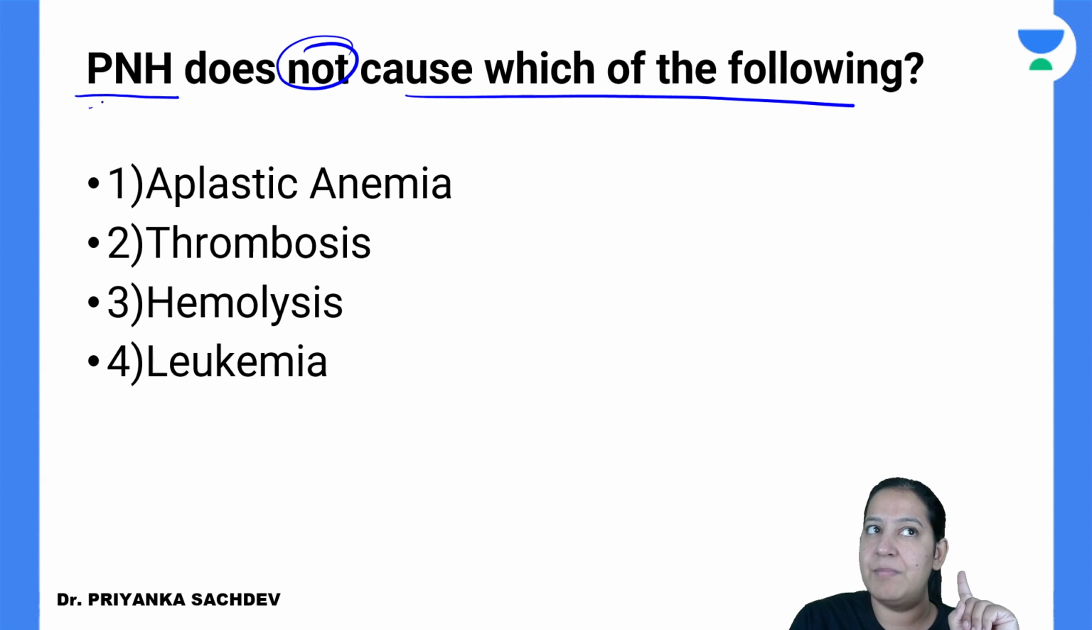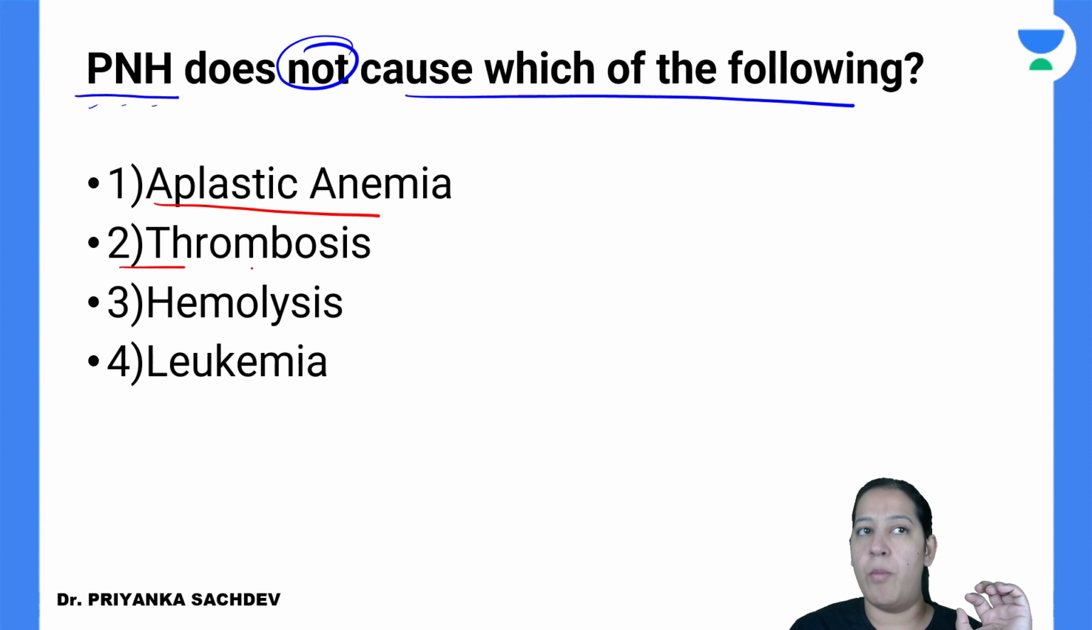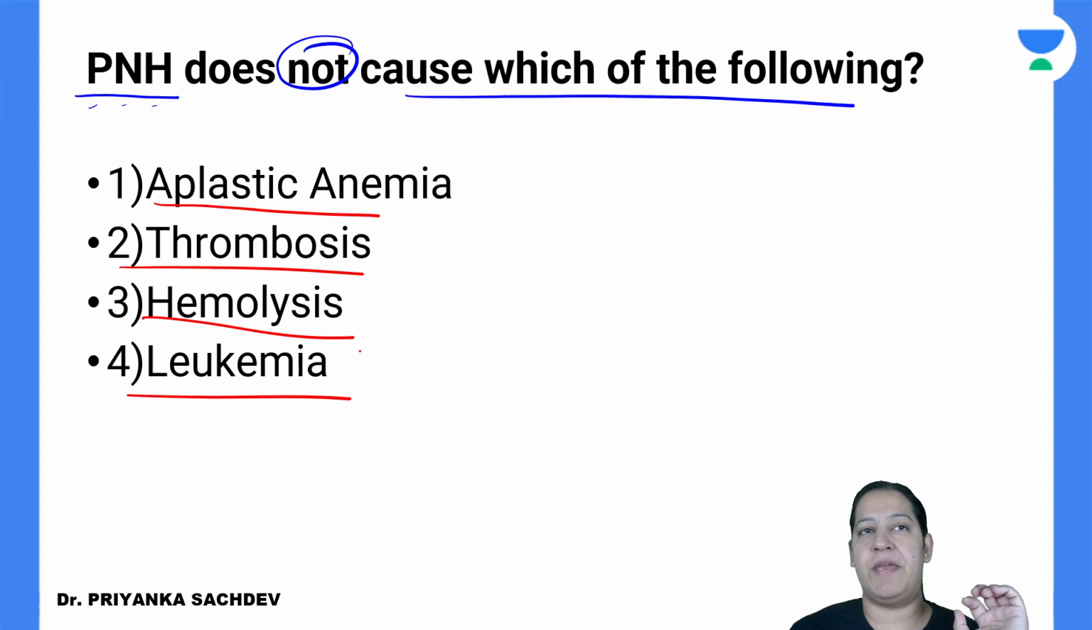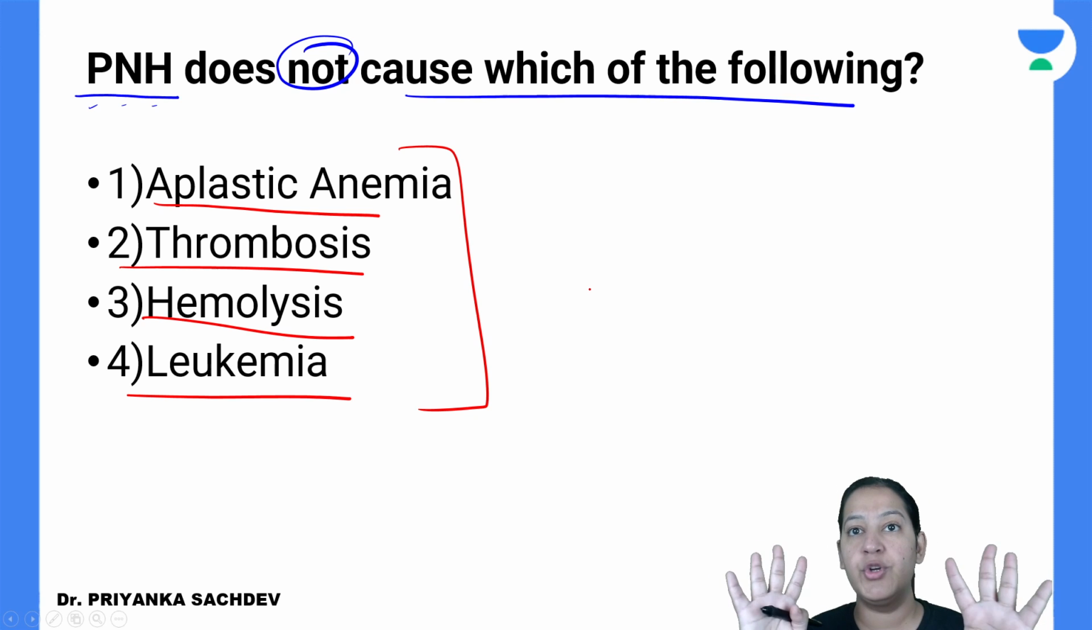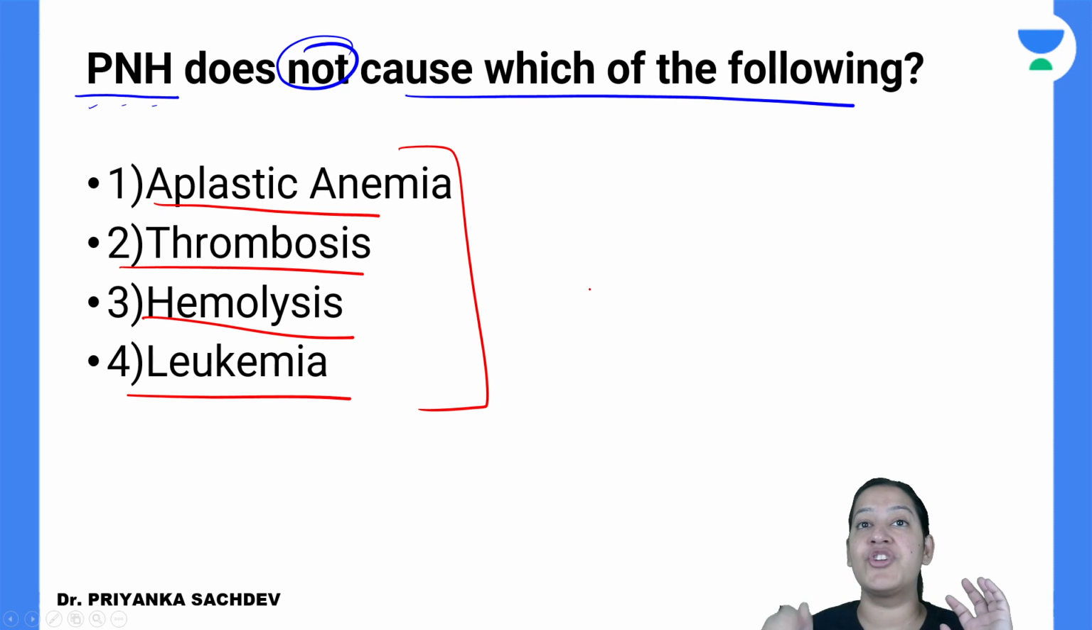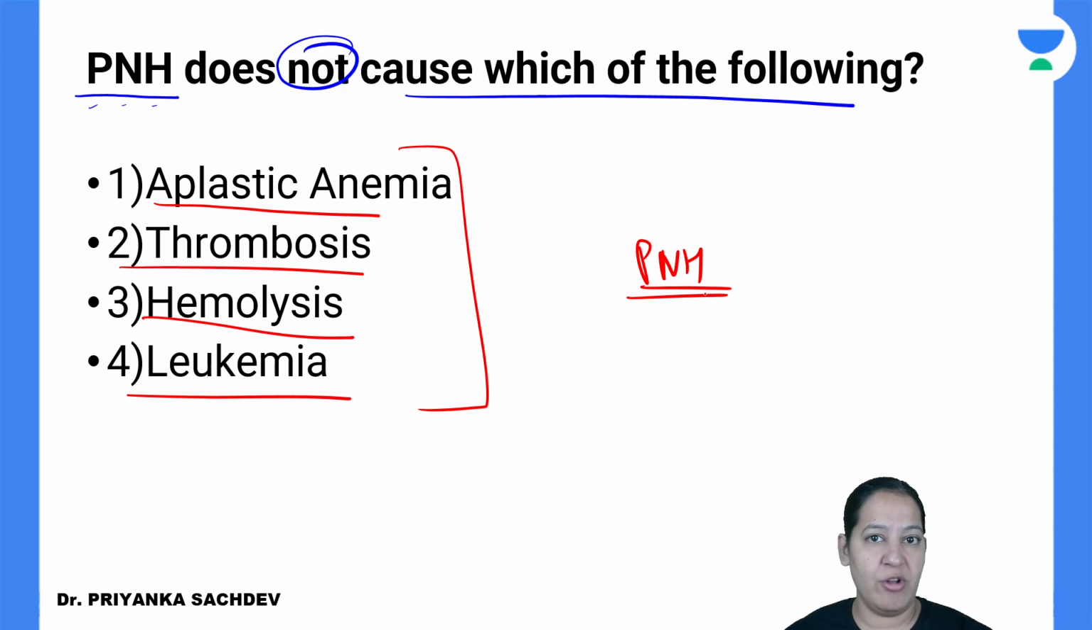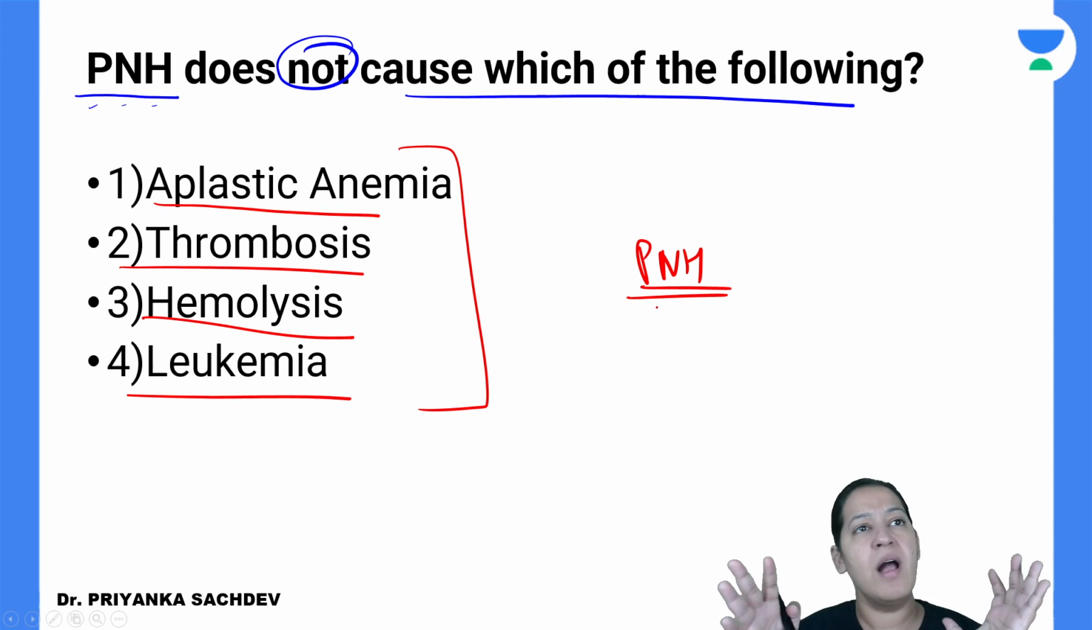PNH is paroxysmal nocturnal hemoglobinuria, we know. The four options in front of you are: aplastic anemia, thrombosis, hemolysis and leukemia. Which of these doesn't occur in PNH? Before answering it, you should know what is paroxysmal nocturnal hemoglobinuria and what is its pathophysiology. It is a type of hemolytic anemia, we know. So you should know the pathophysiology of this type of hemolytic anemia. Then you can answer it correctly. Okay, what is the correct answer?